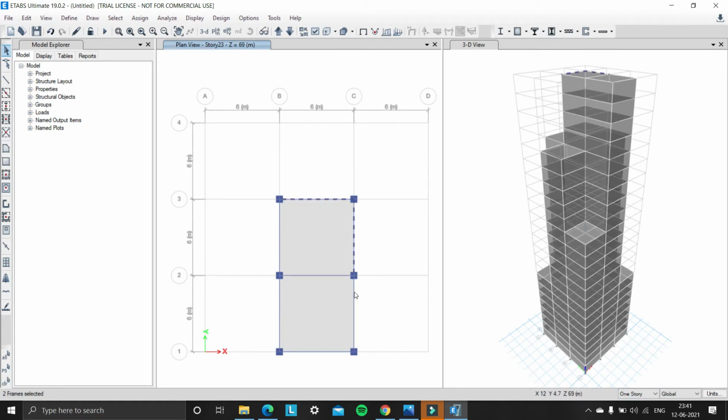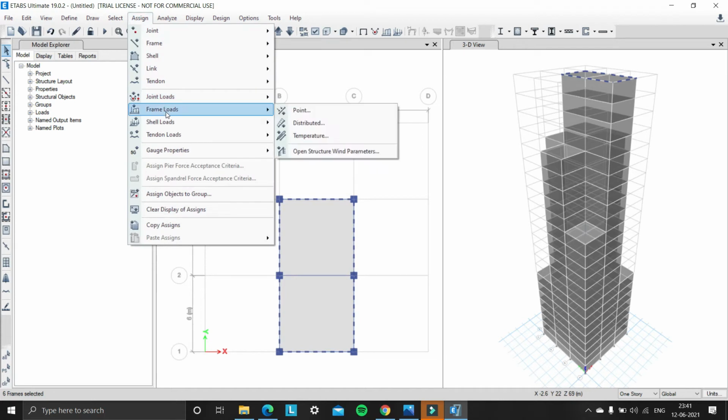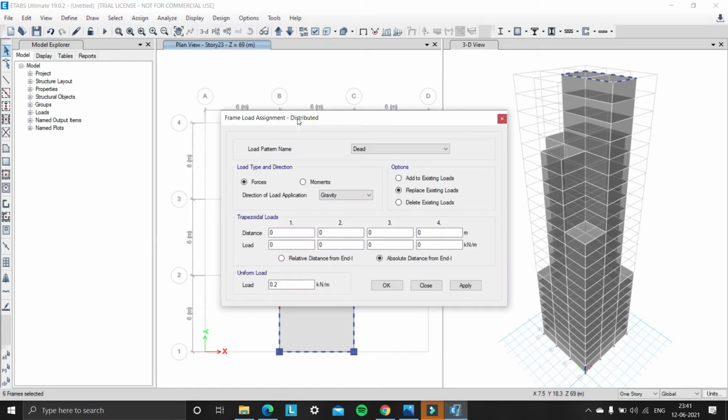And we're going to remove the cladding load in story 23. So select assign, frame loads, distributed, and click on delete existing loads so that it will delete the cladding loads present on those external beams. So click on apply and click on OK.